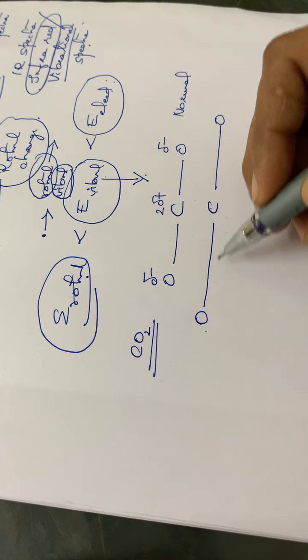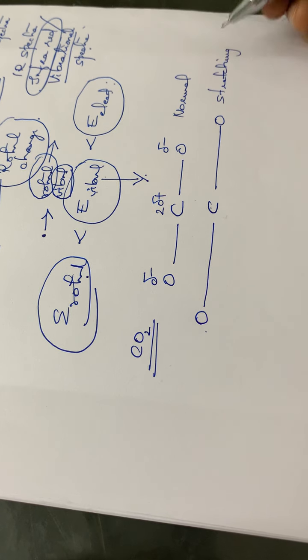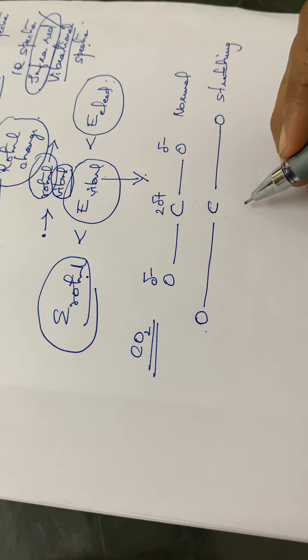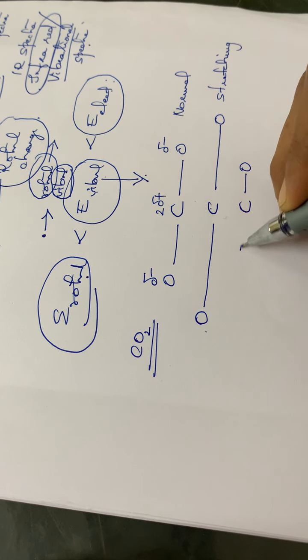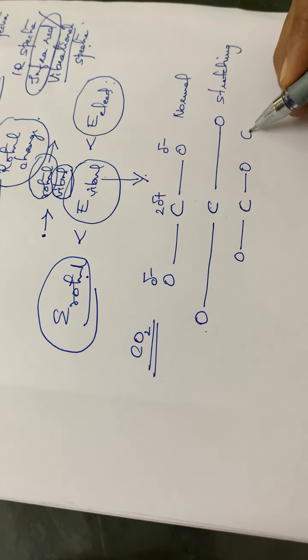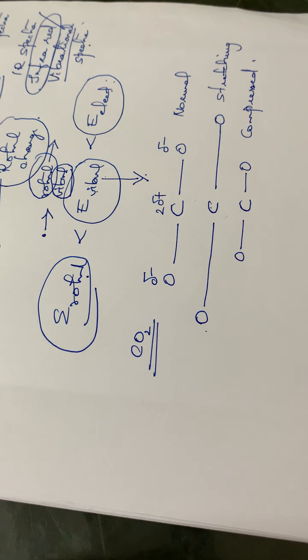And what about this one? This is the stretching mode of vibration of this CO2 molecule. Then again the compressed mode of vibration. It will be like this, the two bonds will be compressed. So this is the compressed mode of vibration of that particular molecule.